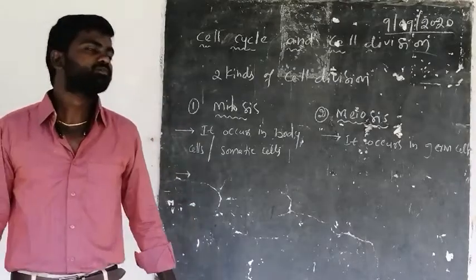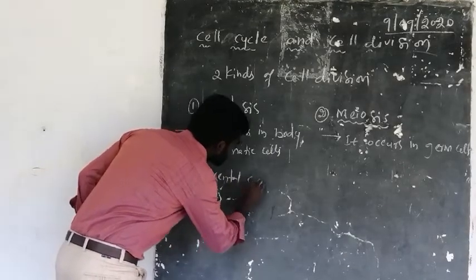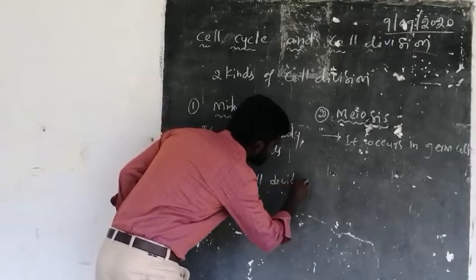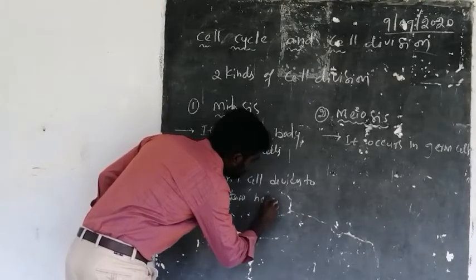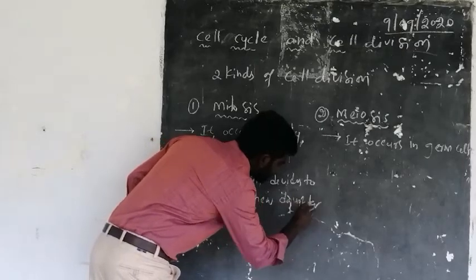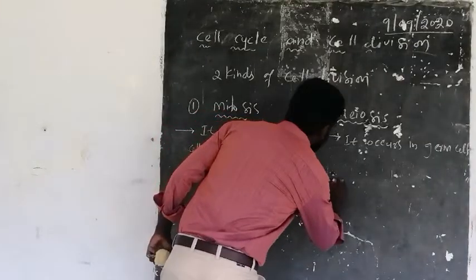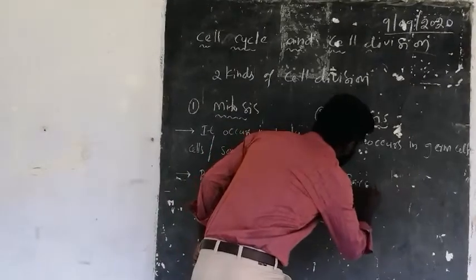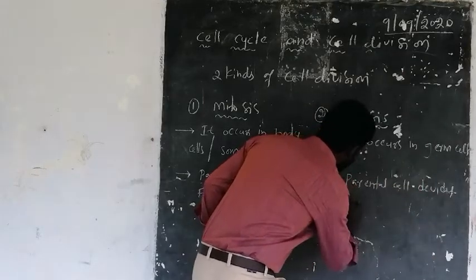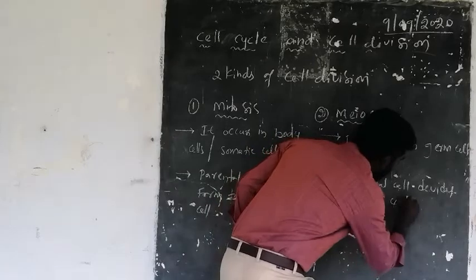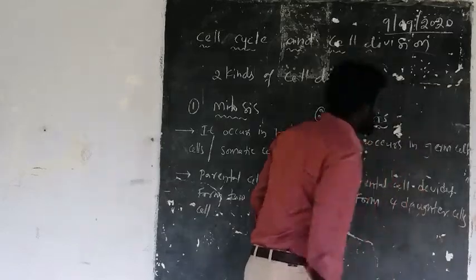In mitosis, a parental cell divides to form two new daughter cells only, whereas in meiosis, the parental cell divides to form four daughter cells.